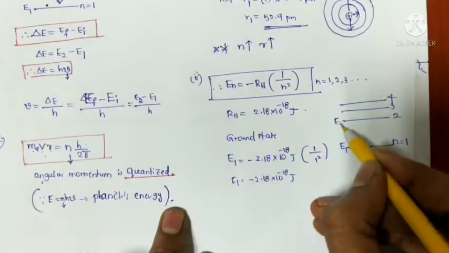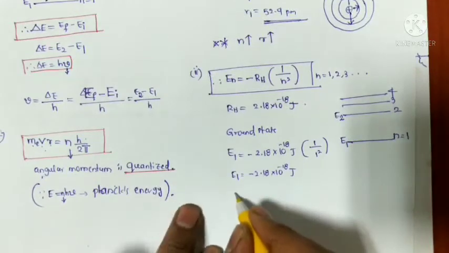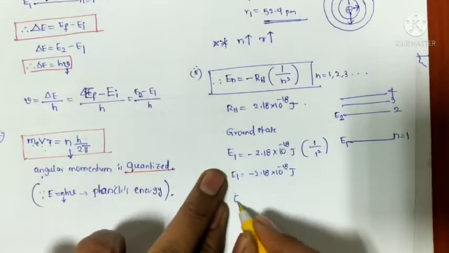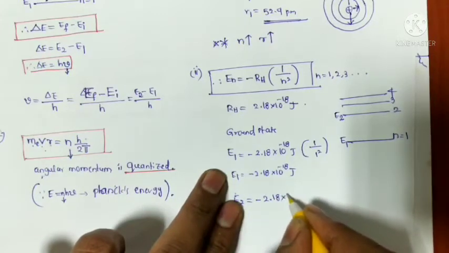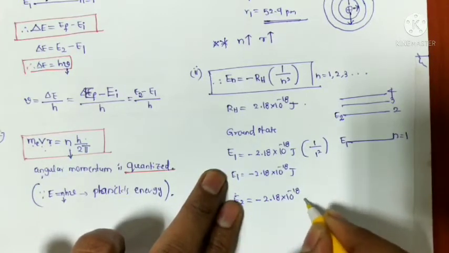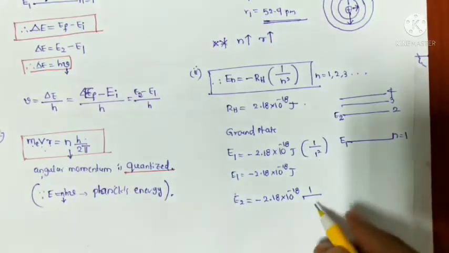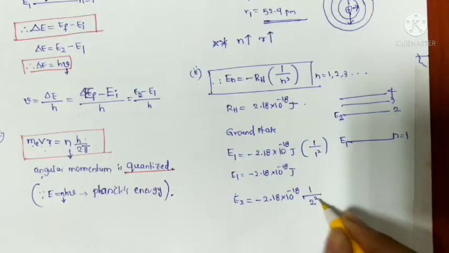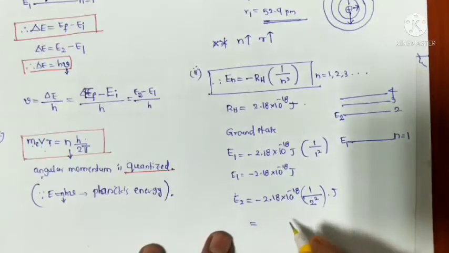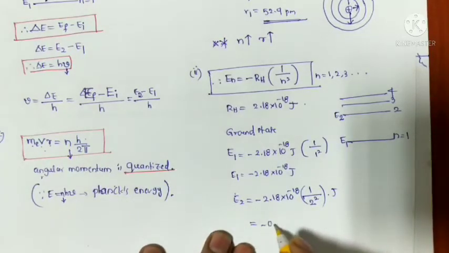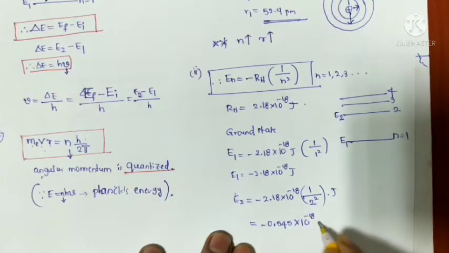Next, we calculate the E2 energy. E2 is minus 2.18 into 10 to the power of minus 18 times 1 by N square, where N is equal to 2, so 2 square, joules. So finally the value is minus 0.545 into 10 to the power of minus 18 joules.